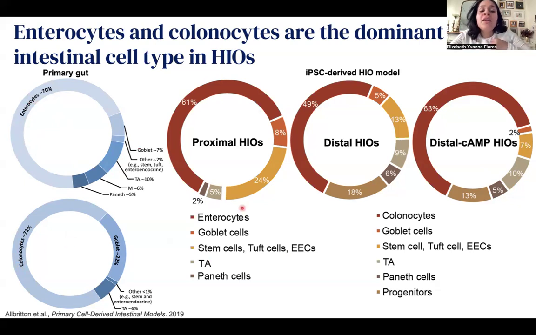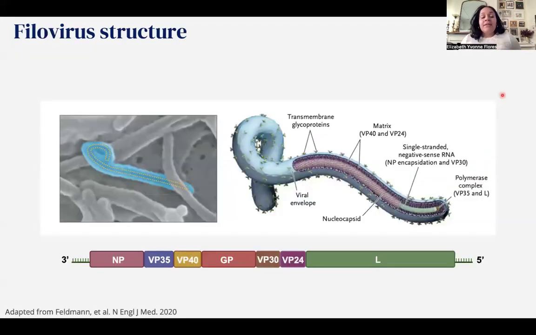Similarly, in our model, and I'm drawing your attention here to the red, we're able to see that the majority of those are the enterocytes in the proximal organoids, or the colonocytes in the distal organoids representing the colon. So now that we have a model that has the cell types that we expect to find in your GI tract, and the same cell proportions, we're able to use that to investigate what these filoviruses do to the gut.